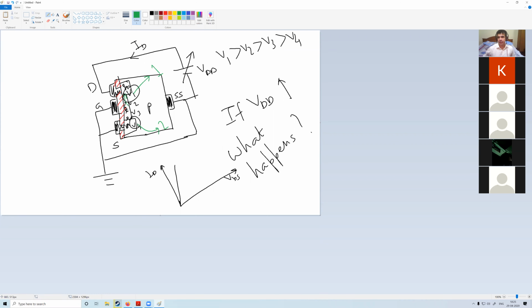Right? And once again, the current will not go to 0, because if the current goes to 0, then this gradual change in voltage will go, and that is the exact reason why the depletion region was there in the first place. So after the pinch off, it becomes flat.